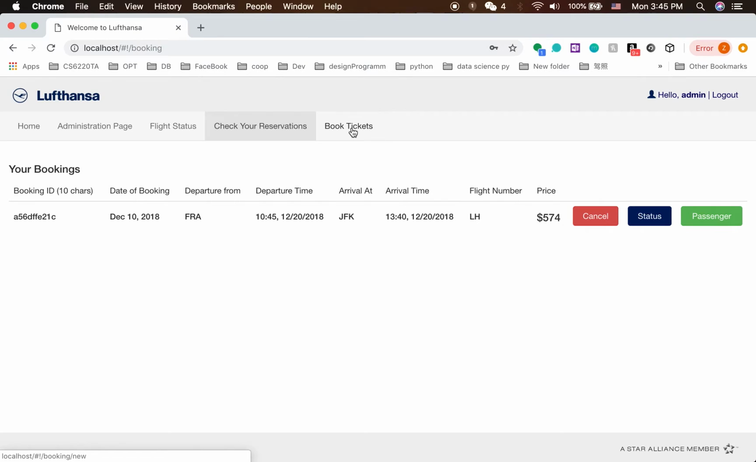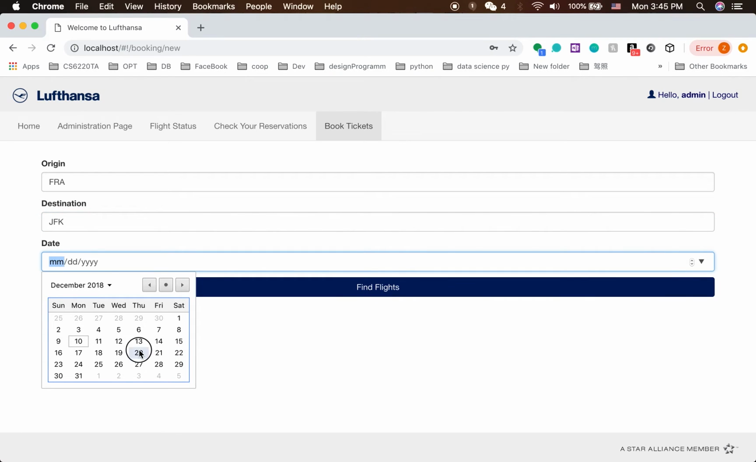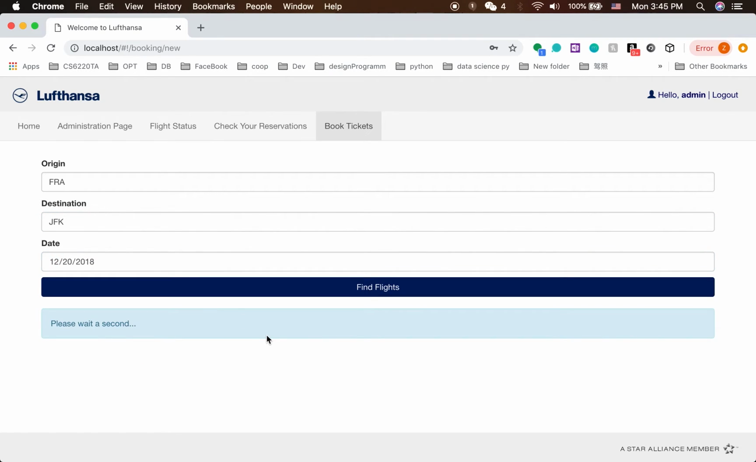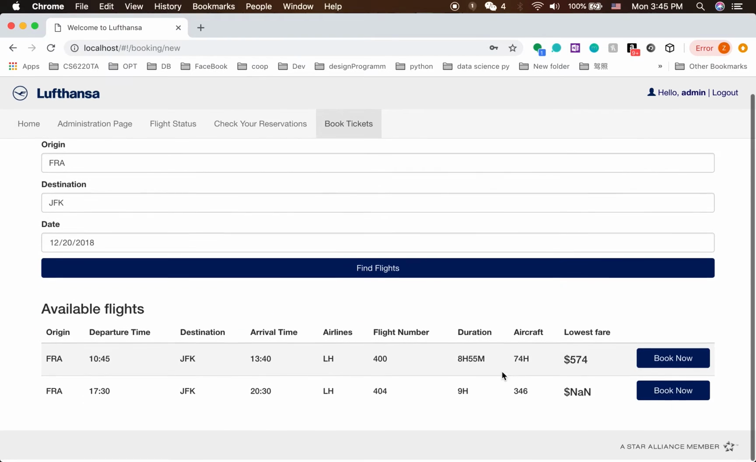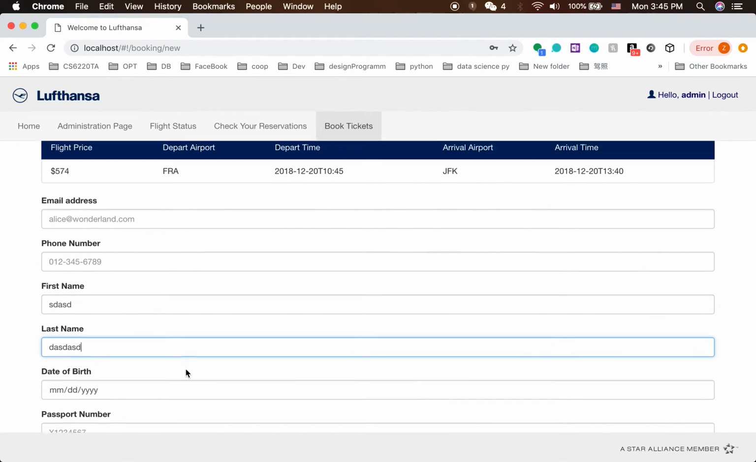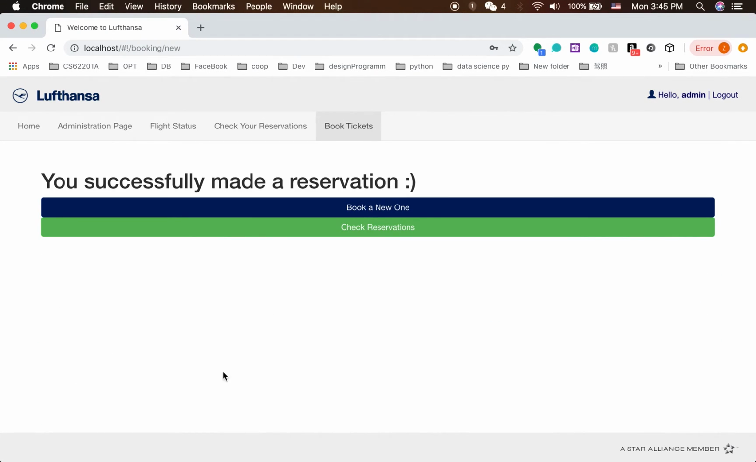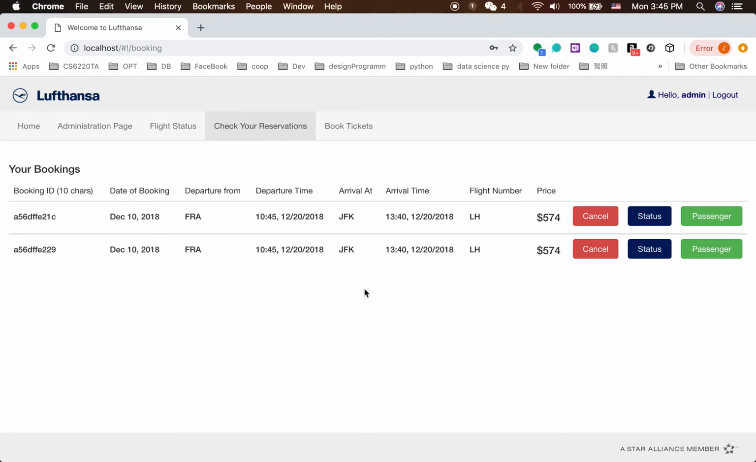We can also book another ticket for a JFK. Choose the date. Okay, the API gives our information. We book now. First name, last name, date of birth, book. Check the reservation made by admin.